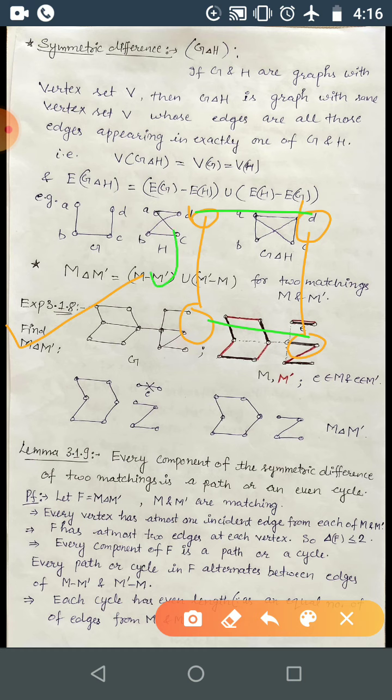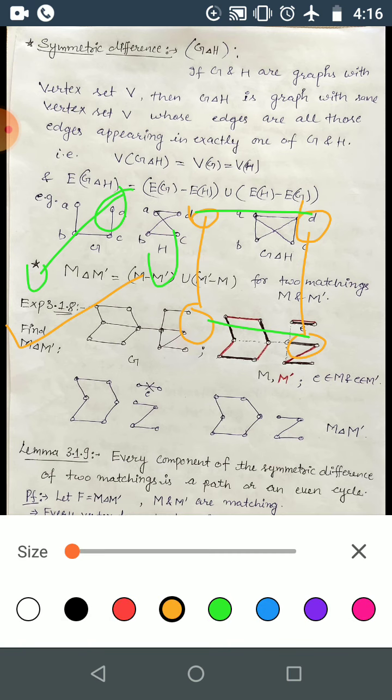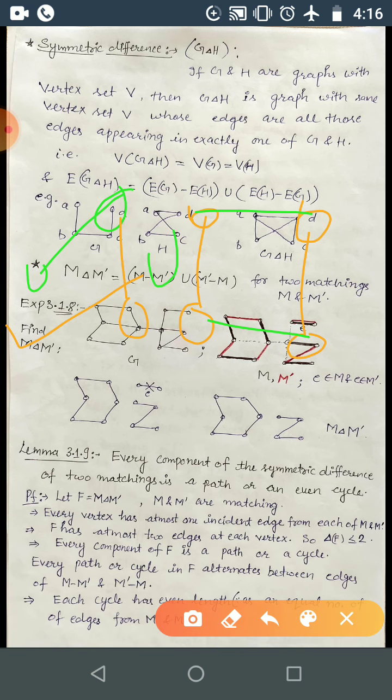Okay, union with, if there is some other edge also there, and this edge is there, then what will you consider? Here this is P3 and here it is this one. No C3 will be there, because this edge is not part of M and not part of M dash. That's why this will never be present in the symmetric difference. That's why there is no odd cycle. Okay, so a cycle, if present, will be an even cycle, and a path can be odd or even, it doesn't matter.